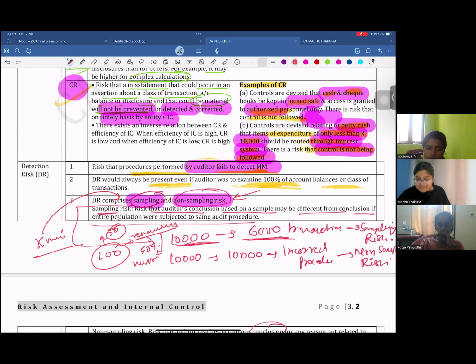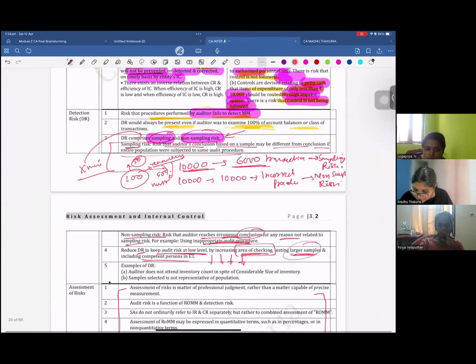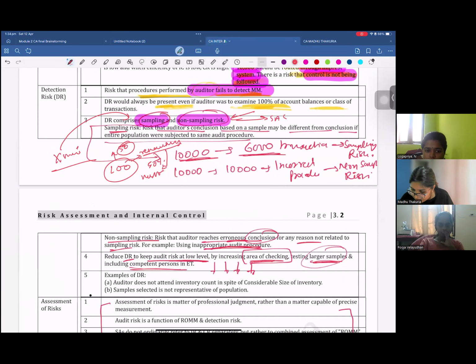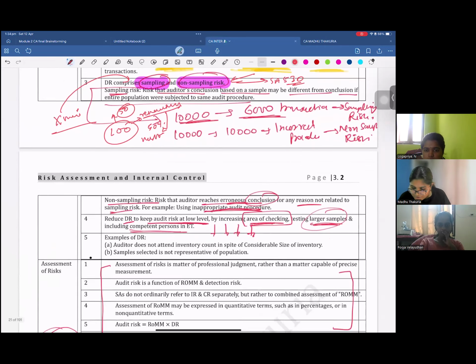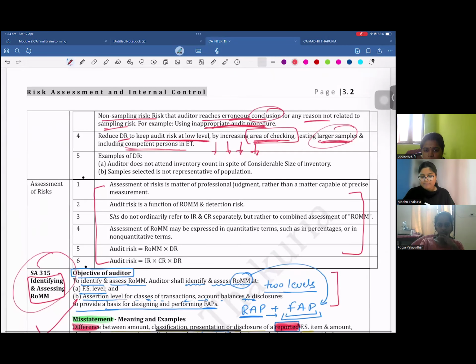Non-sampling risk is that the financial statement was misstated and you could not capture it because you applied the wrong audit procedure. Right? So you have the discussion of sampling risk and non-sampling risk in your SA 530 as well, I guess. Non-sampling risk is when the auditor reaches an erroneous conclusion for any reason not related to sampling risk.